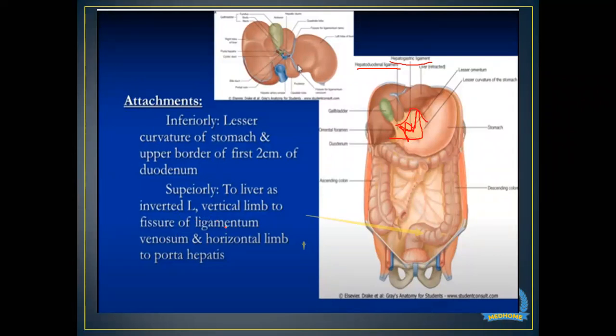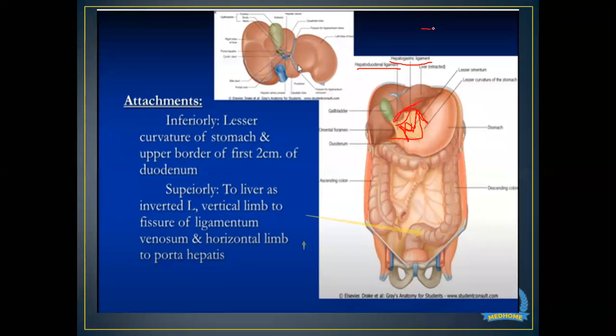Vertical limb is attached to the fissure of ligamentum venosum, and horizontal limb is attached to the porta hepatis. Once we study the anatomy of the liver, we are going to know what porta hepatis is and what is ligamentum venosum. So this horizontal limb of L is attached to the porta hepatis, and this longitudinal limb or the vertical limb is attached to the ligamentum venosum.